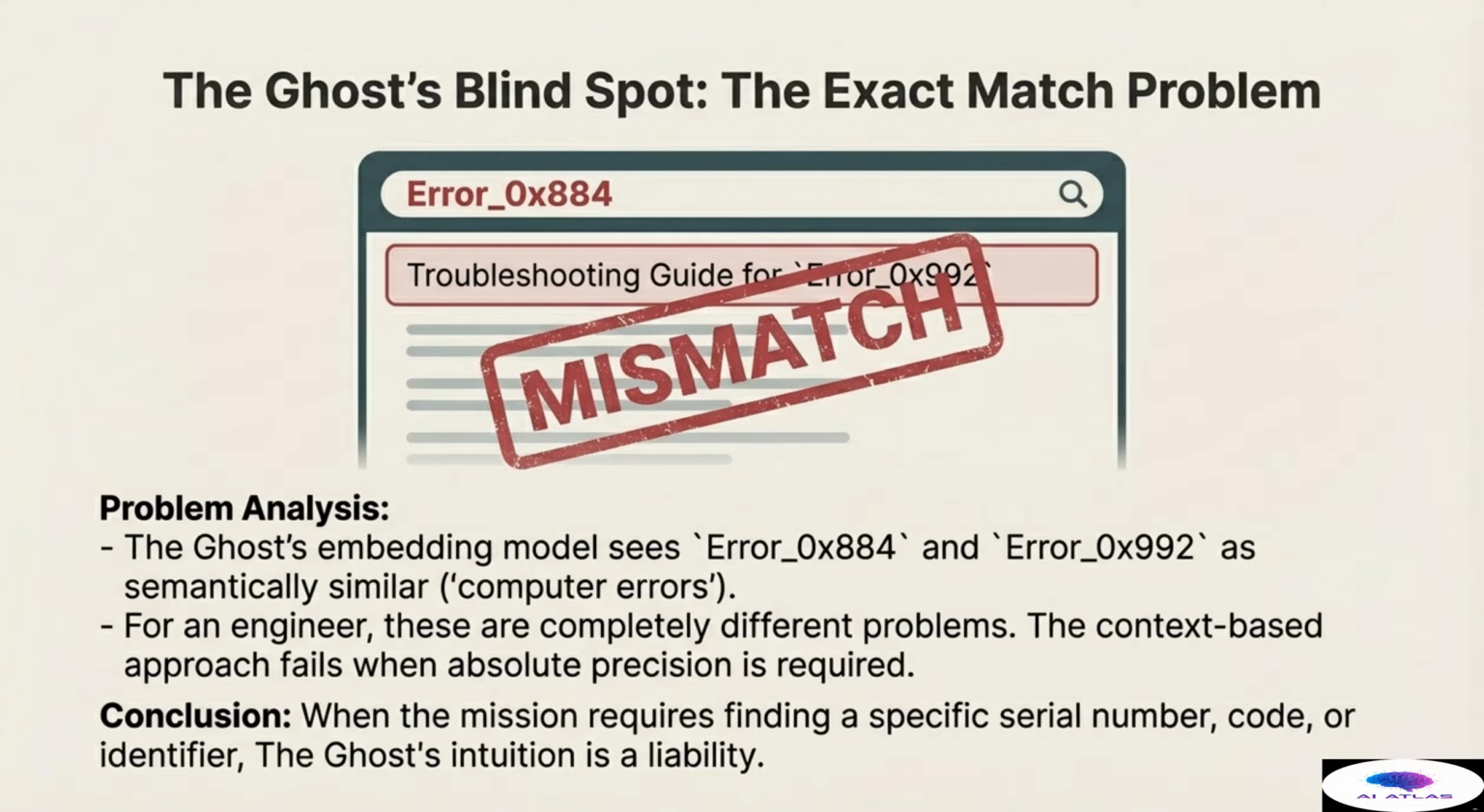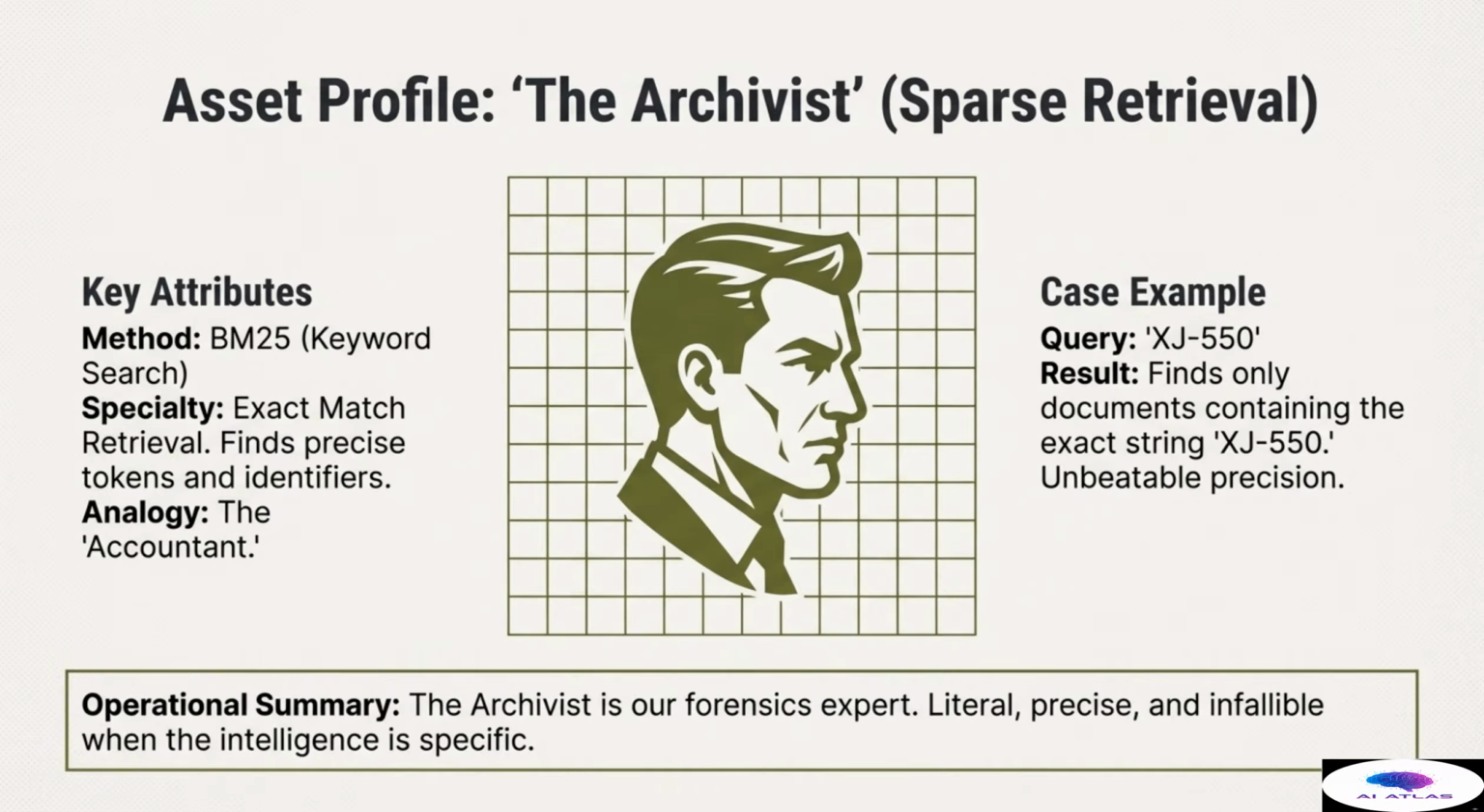This is where we need the specialized precision of our second operative. To compensate for the ghost's semantic blind spot, we rely on Asset Profile, the archivist who specializes in sparse retrieval. The archivist utilizes the BM25 algorithm, a classical form of keyword search. The archivist's specialty is exact match retrieval, focusing on precise tokens and identifiers. This operative is our accountant. Unlike the ghost, the archivist is literal and infallible when the intelligence is specific.